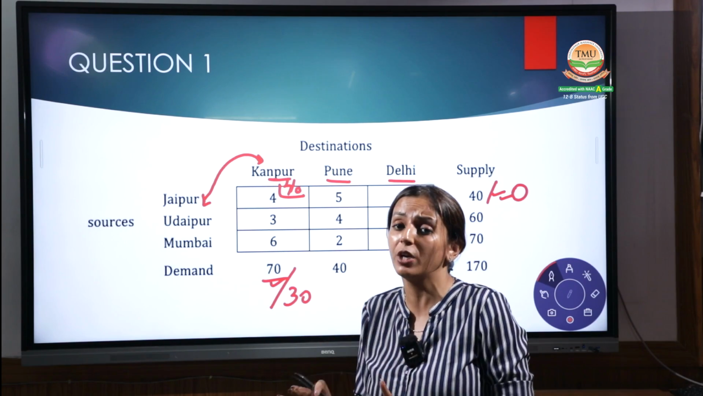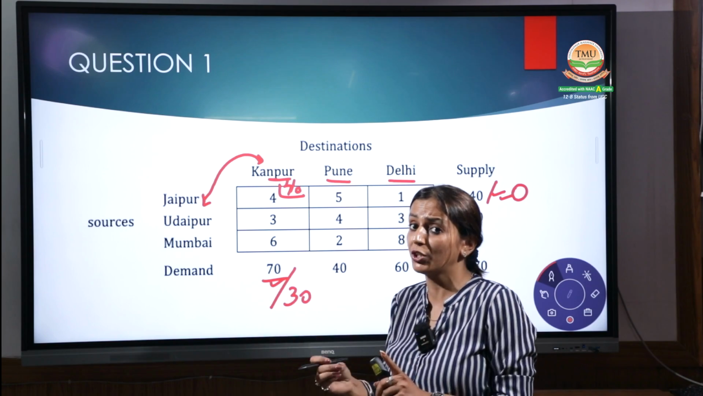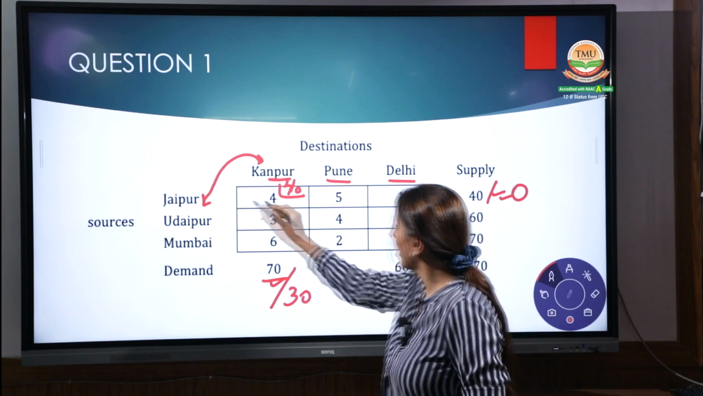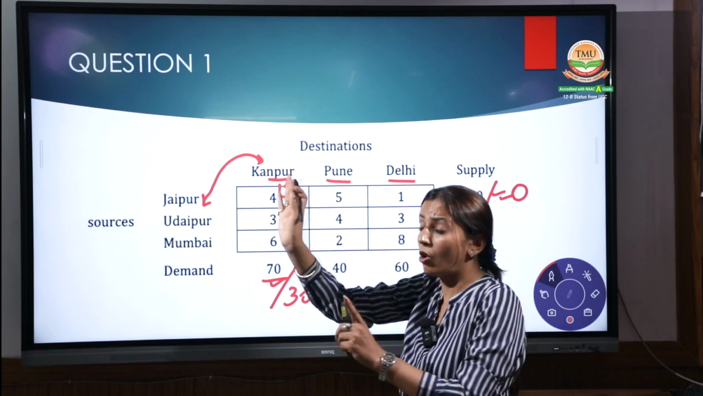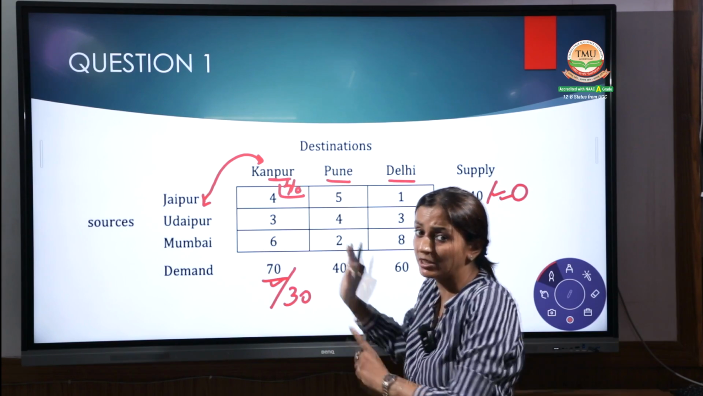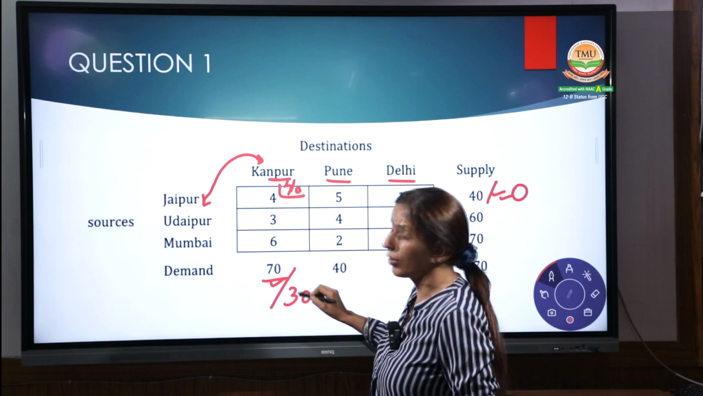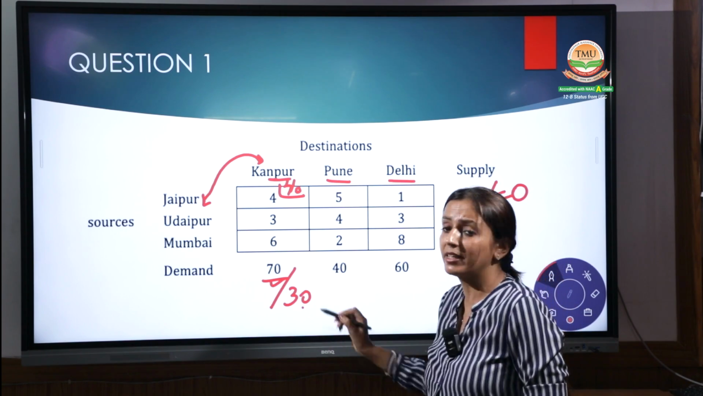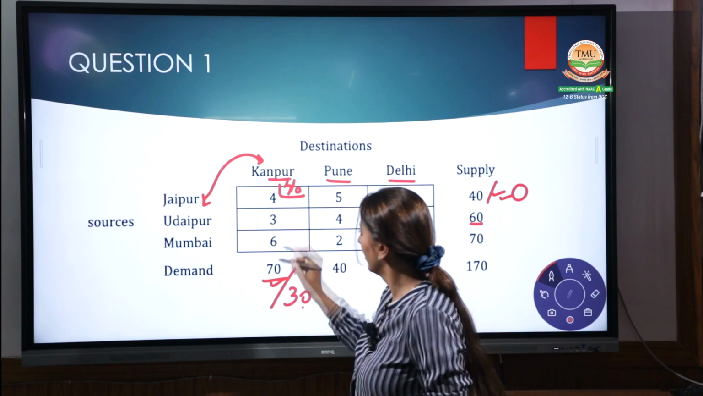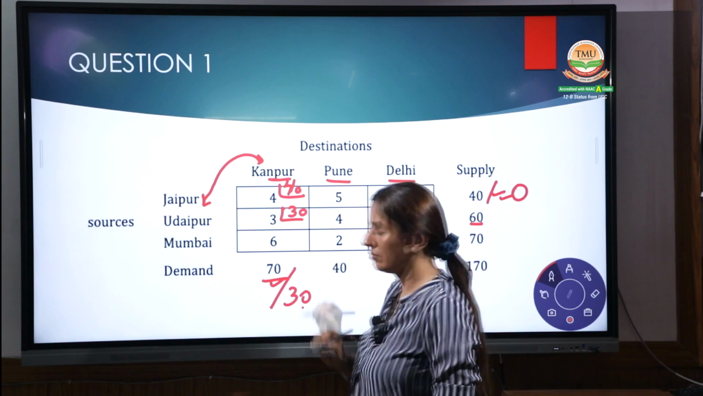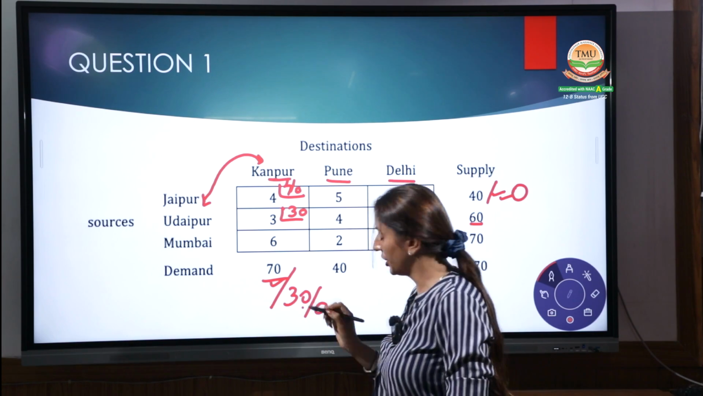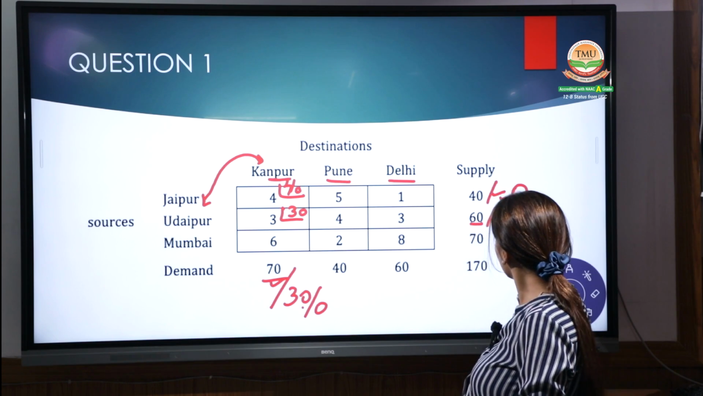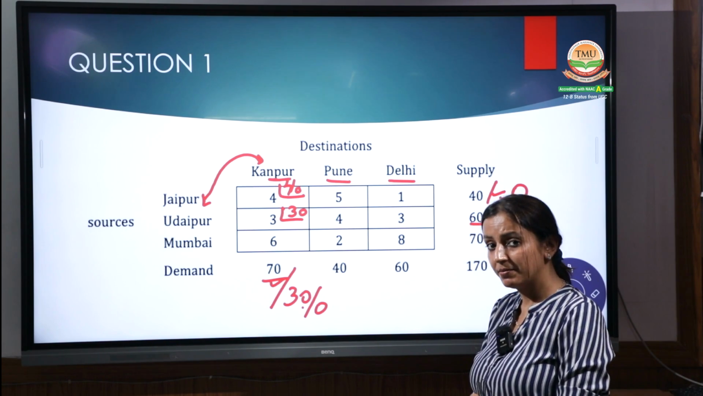See, I am doing it very slowly so that you can do it by yourself, because the next question will be run very fast. Okay. Now repeat the process. Now you come to the downside. Kanpur requires 30 more units, right? Udaipur can transfer 60. Now 60 and 30, whichever is lower, 30. This is 30. The pending one is 0. The remaining is 60 minus 30, that is 30. Fine.